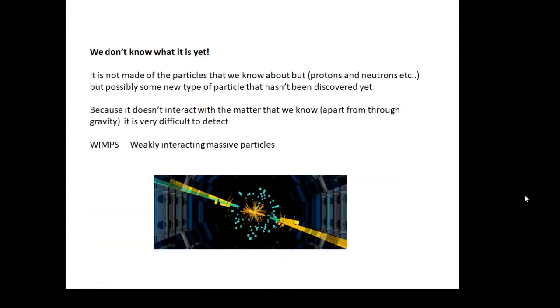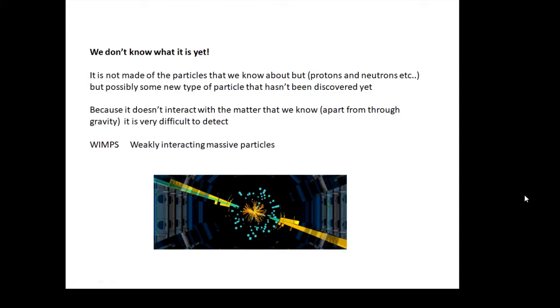We don't know what it is. Scientists think it could well be some kind of particle that we don't know about. Not protons and neutrons, but some kind of new particle that hasn't been discovered yet. And it's very, very difficult to detect because it doesn't emit or absorb anything, and it doesn't interact with what we know, apart from through gravity. So it's not charged. It's not positive or negative. It doesn't interact with anything apart from gravity, and that makes it very difficult to detect.